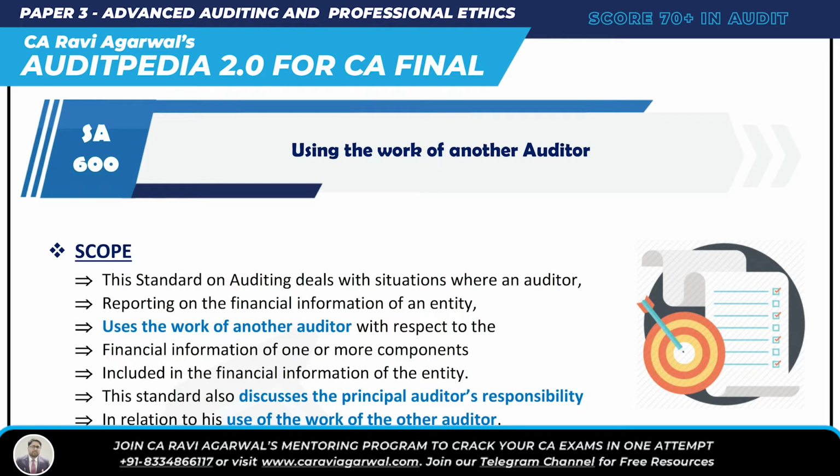What you have to learn is AIE. A is using the work of another auditor, 600. I is using the work of internal auditor, 610. And E is using the work of auditor's expert, 620. So what you have to learn is AIE: 600, 610, 620. Okay, so 600 is A, using the work of another auditor.